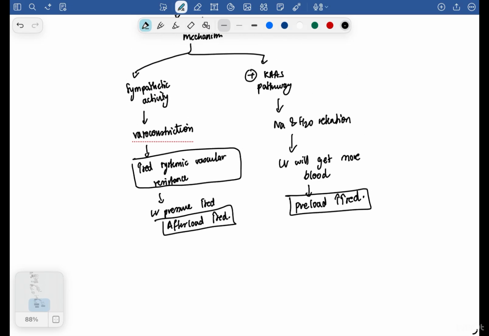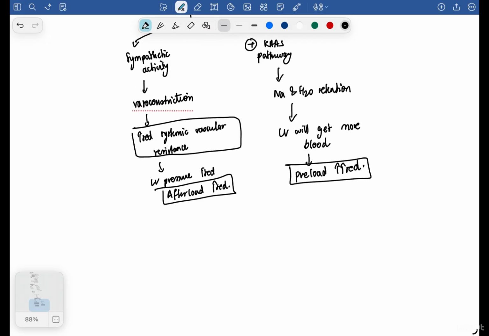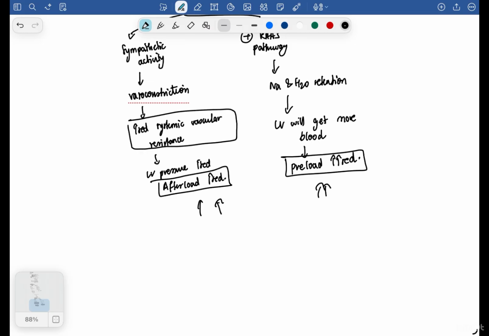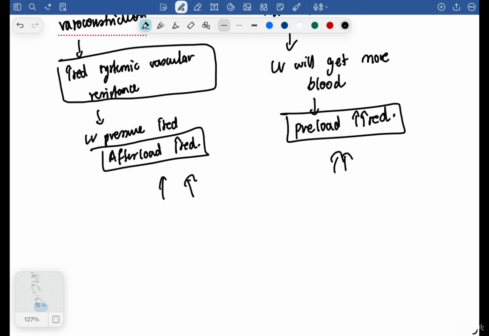At one point, when the body is doing this compensatory mechanism, it is all fine and good. But when this occurs too much, in excess, the body will go into adverse effects. Because of this increased afterload and increased preload, there is an adverse effect which is happening, and that is why it will lead to most of the manifestations of heart failure, because it becomes counterproductive and accounts for most of the manifestations of heart failure.